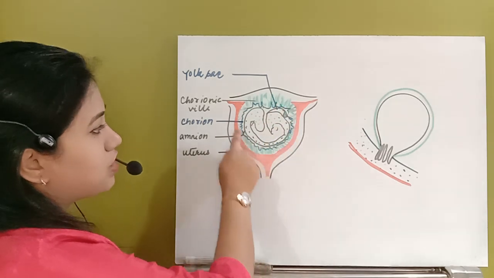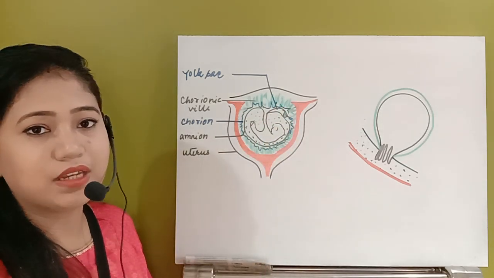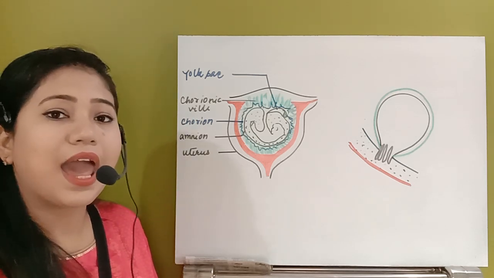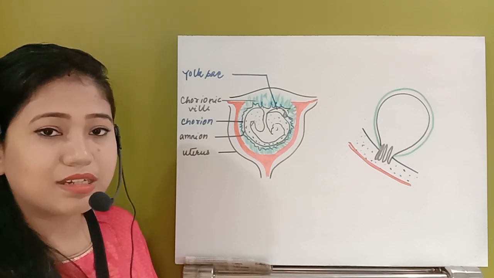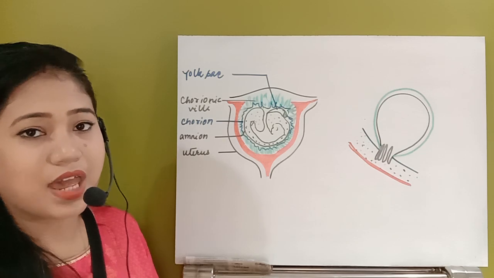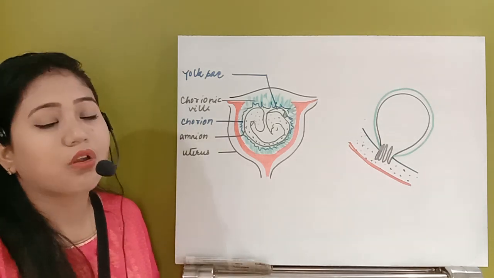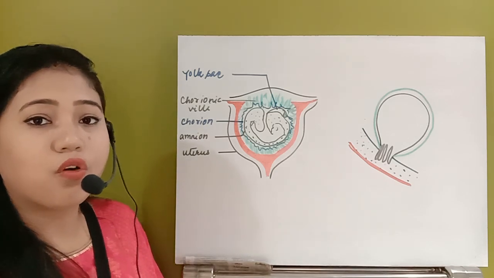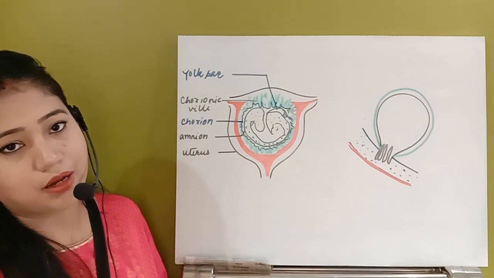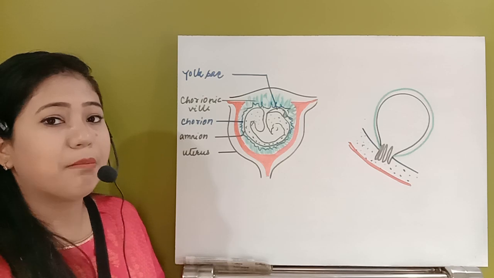The whole structure is the placenta. The placenta is not formed only by the fetus or only by the maternal side. Actually it is not like that. Placenta development is both from the fetal side as well as from the maternal side. The endometrium of the mother as well as the trophoblastic cell layer from the fetus develop the placenta. The placenta has dual origin, both fetal and maternal.